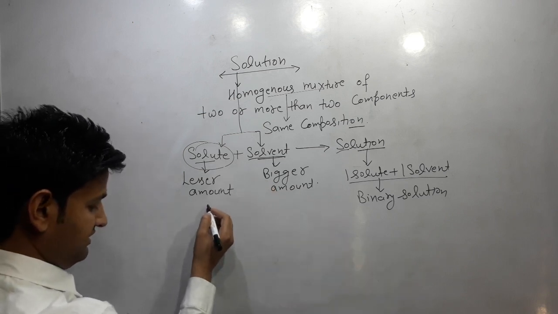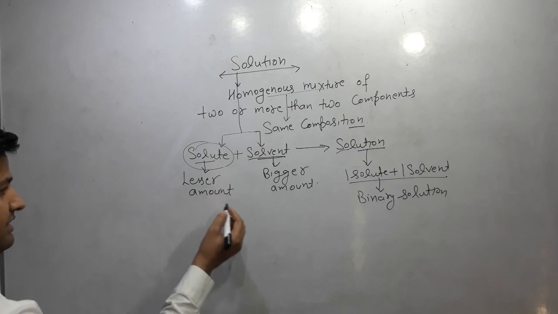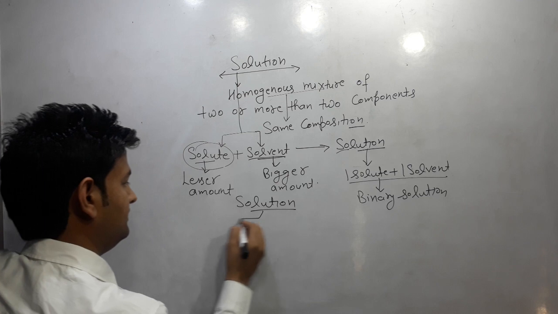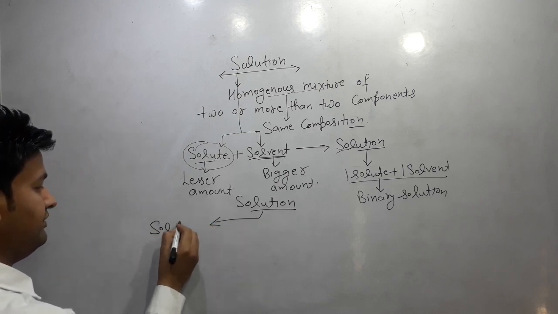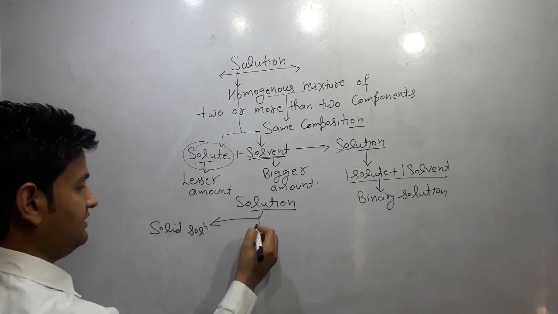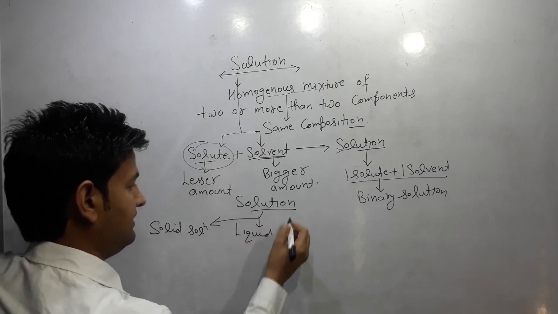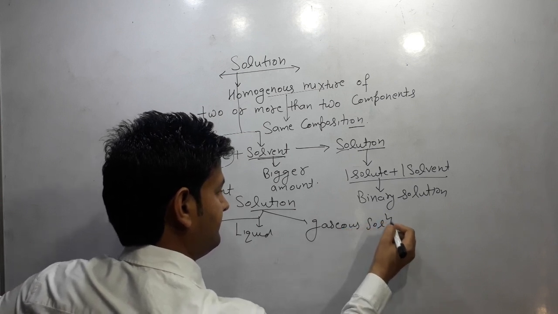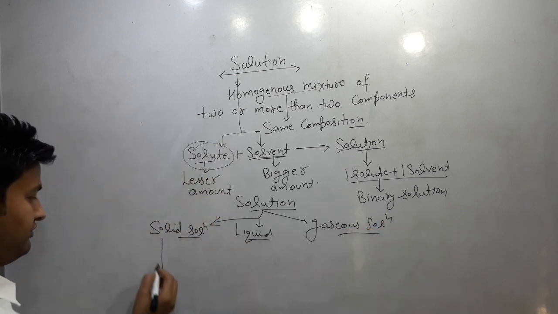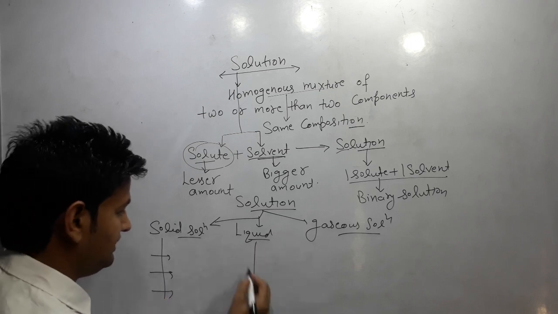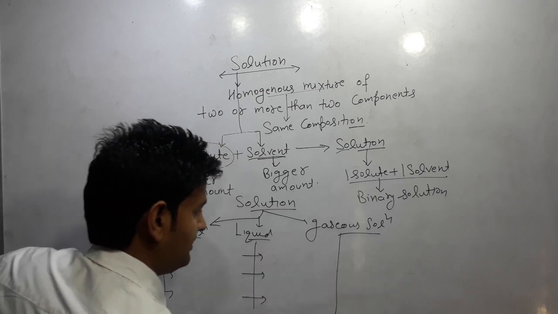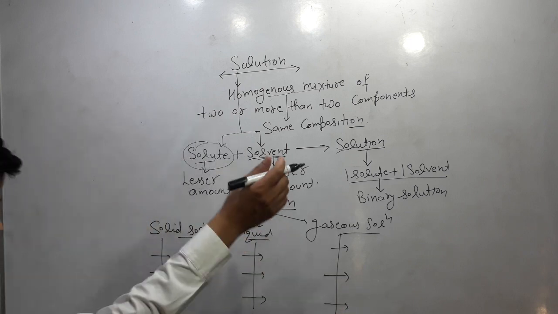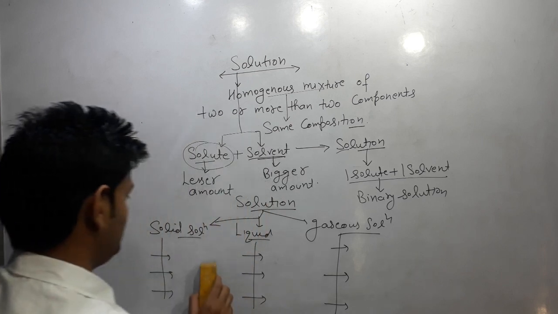On the basis of physical state, solutions are of different types. These may be solid solution, liquid and gaseous solution. Solid solutions are again of three types, liquid solutions are again of three types, and gaseous solutions are also again of three types. So first we discuss the solid solution.